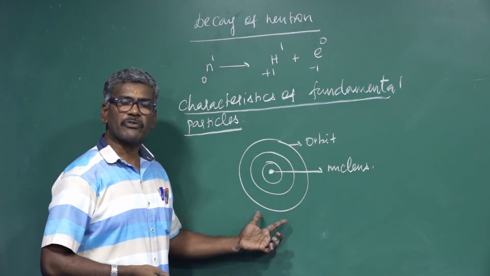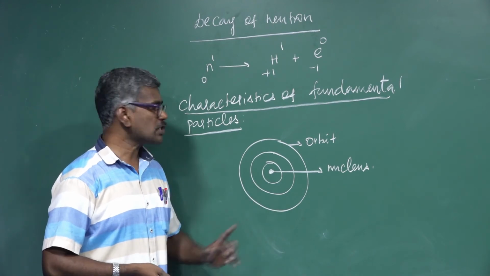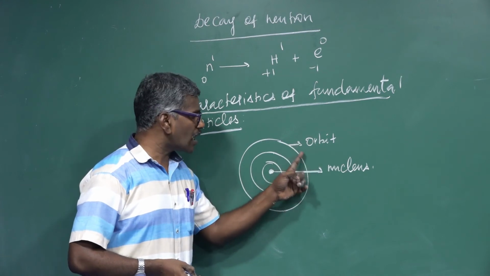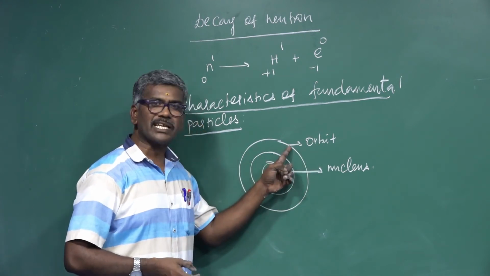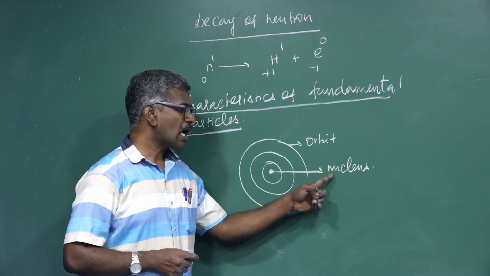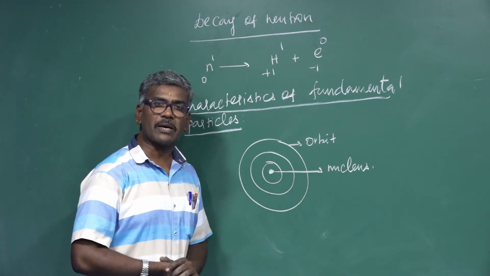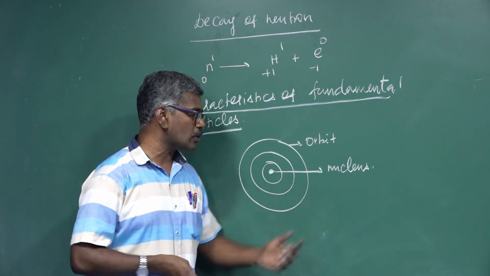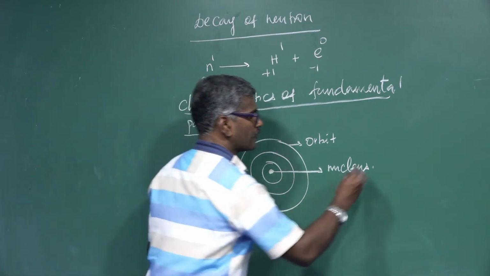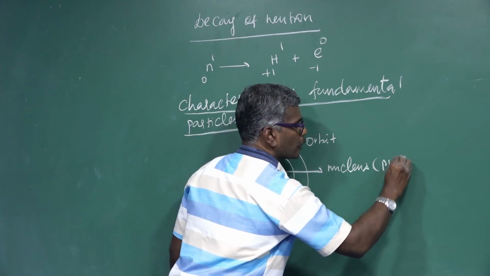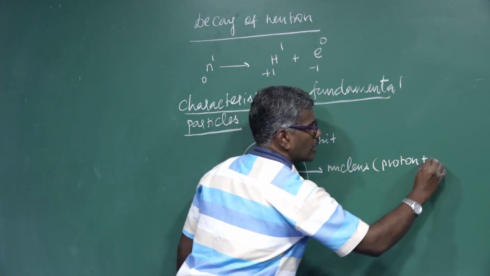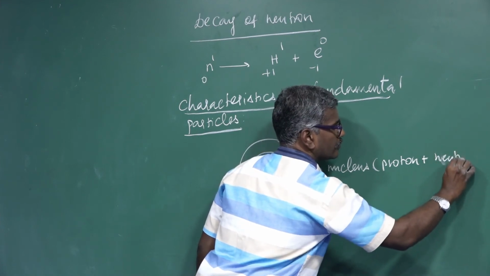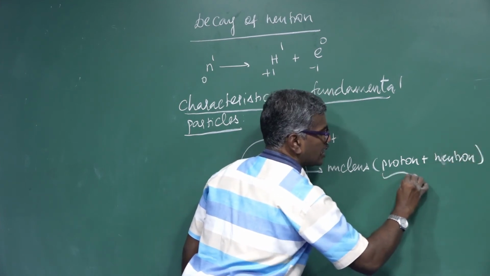Atoms are made up of a number of particles, in which an orbit is a path by which electrons revolve around the nucleus in a fixed path. In the center of the atom is the positively charged part, which is called the nucleus. The nucleus consists of protons plus neutrons. This is called a nucleon.